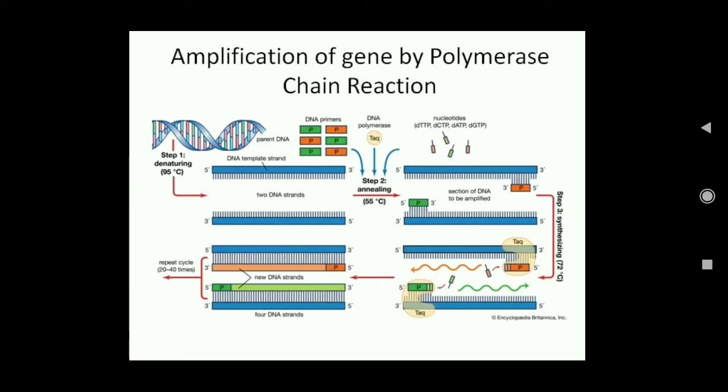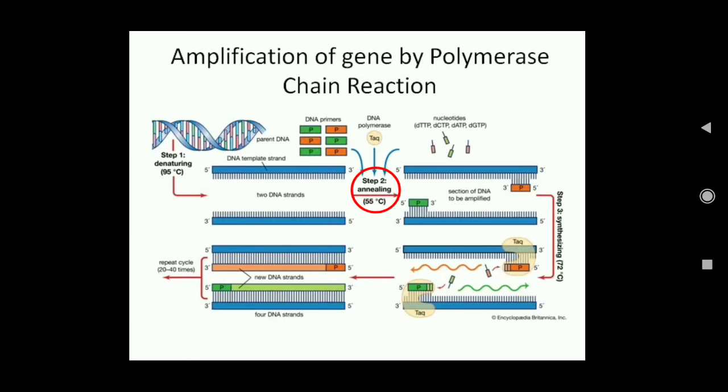So first step is called denaturation. This is step 1. This is the foreign DNA that has to be amplified. That means we have to make many copies of this gene. So first of all, we will separate these two strands of DNA, and we do it with the help of temperature. About 95 degrees, if you give that temperature, these two strands of DNA will separate. That process is known as denaturation.